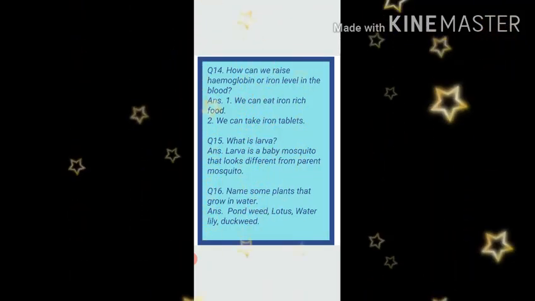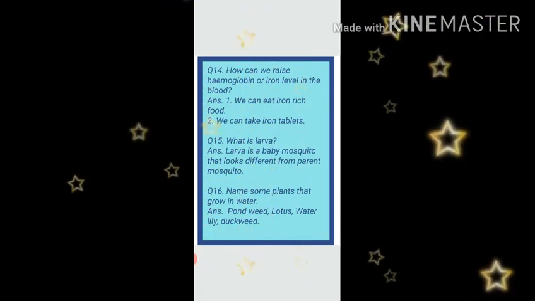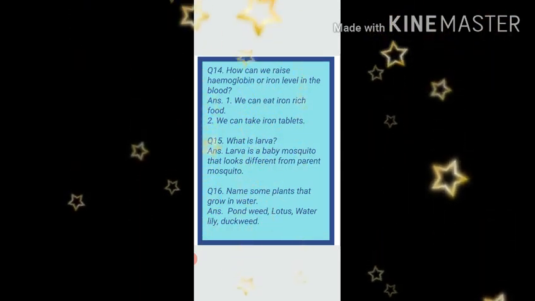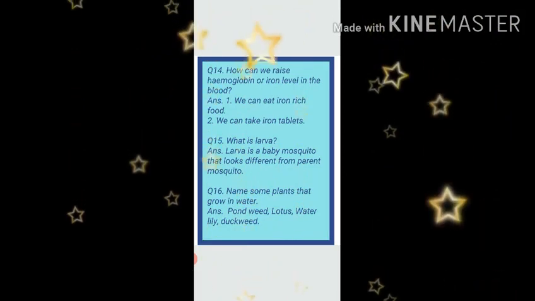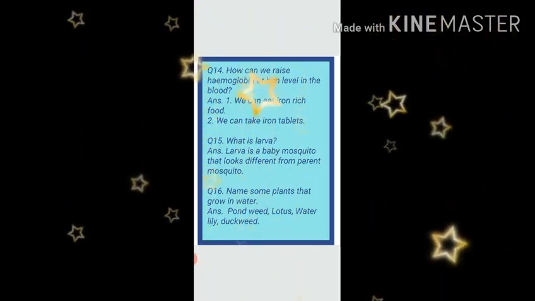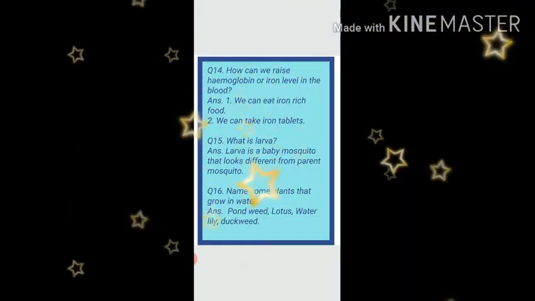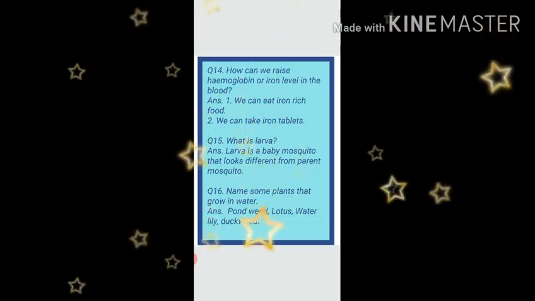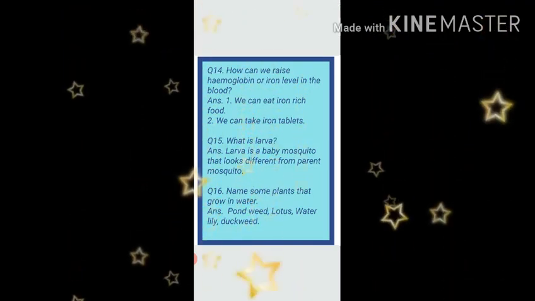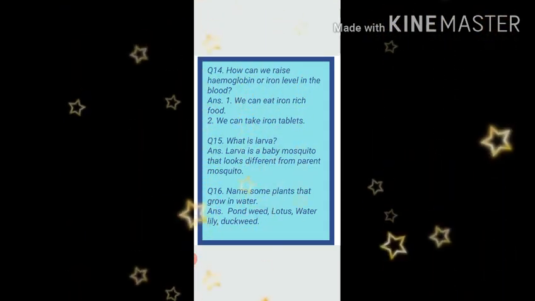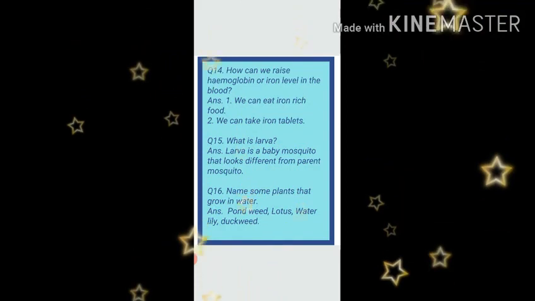Question number 15. What is larva? Yes, I know now everybody knows that larva is one of the stage of life cycle of mosquito. So larva is a baby mosquito that looks different from parent mosquito. Do you remember that larva looks like a thread?